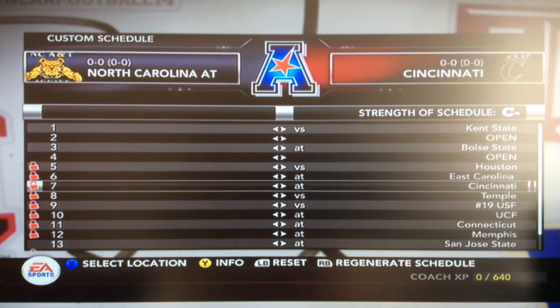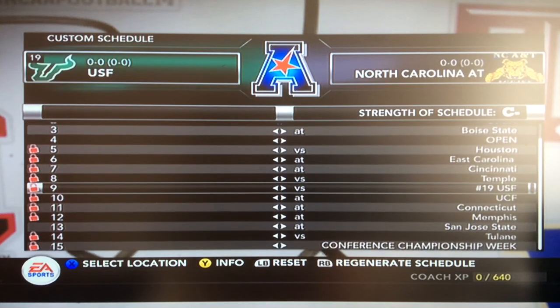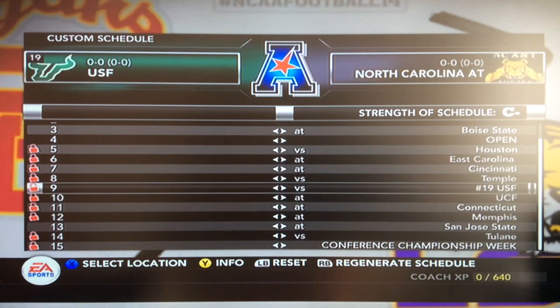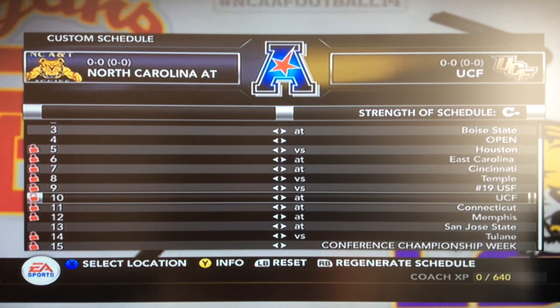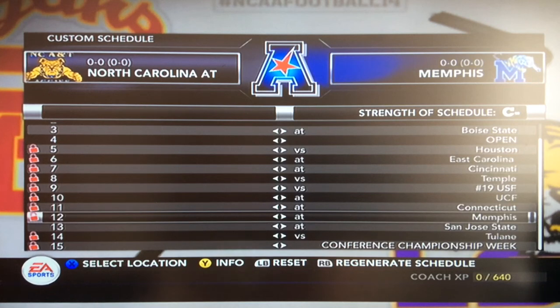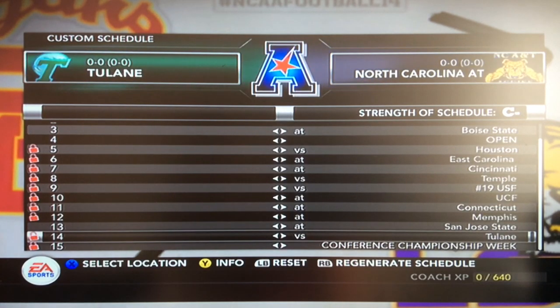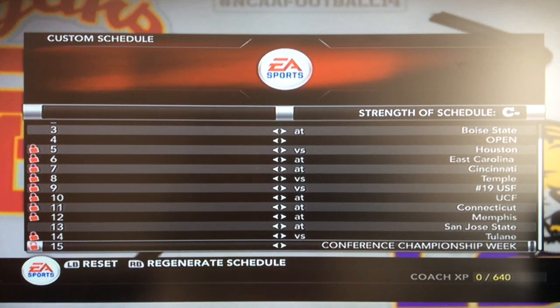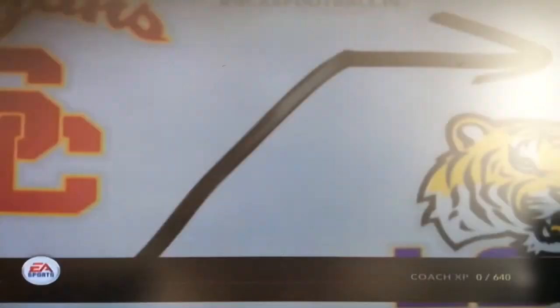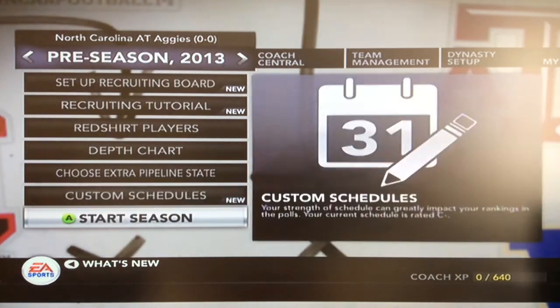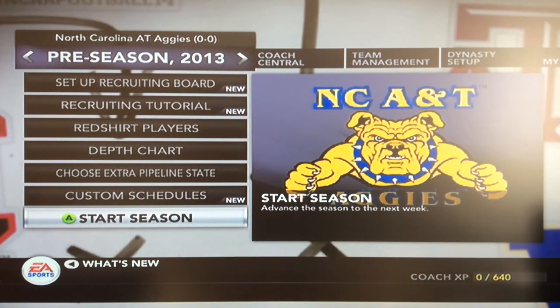At ECU, at Cincy versus Temple versus Quentin Flowers and UCF. That's not going to be fun either. I meant USF. At UCF, that shouldn't be a fun game. At UConn, at Memphis, at San Jose State, out of conference, and at home against Tulane. So, strength of schedule is a C-. For the Illinois Dynasty this past season, it was an A. And for Season 3, I don't know it yet, because I'm recording this on Tuesday. All-season live streams on Wednesday.